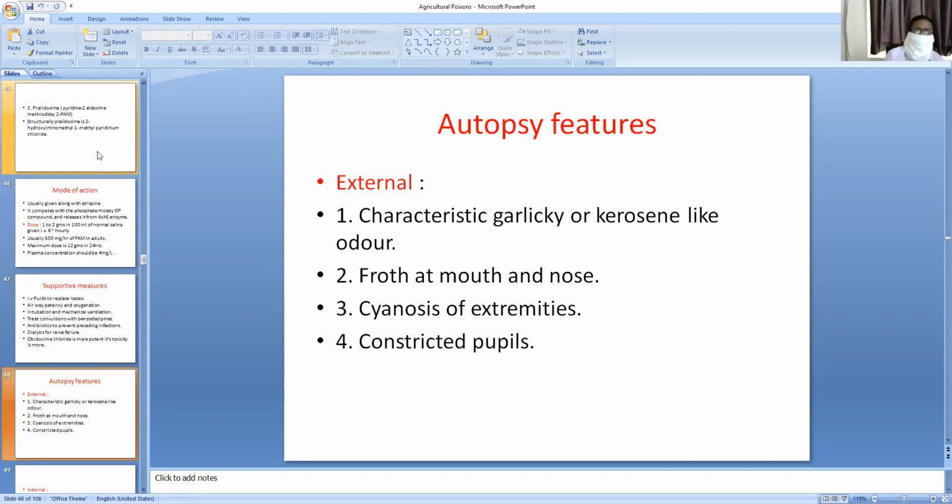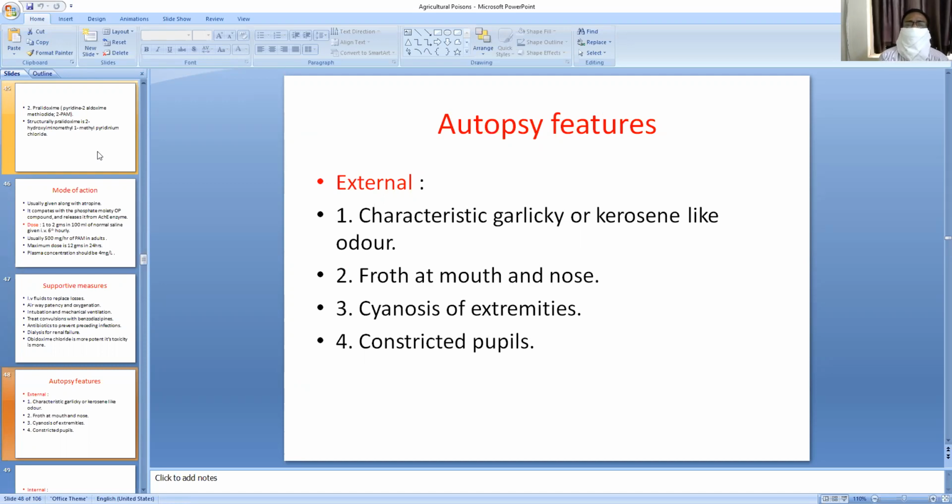What are the autopsy features of organophosphorus poisoning cases? You will observe the cardinal signs of asphyxia. What are the cardinal signs of asphyxia? You all know the three cardinal signs of asphyxia are congestion, edema, and cyanosis. These three cardinal signs will be observed in your postmortem examination.